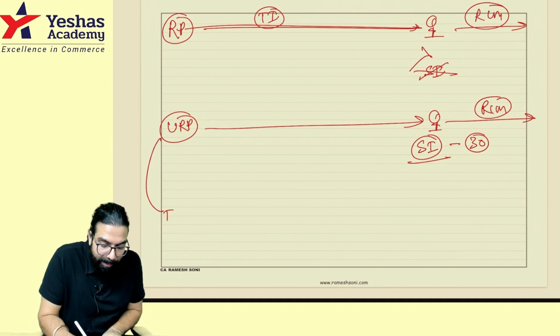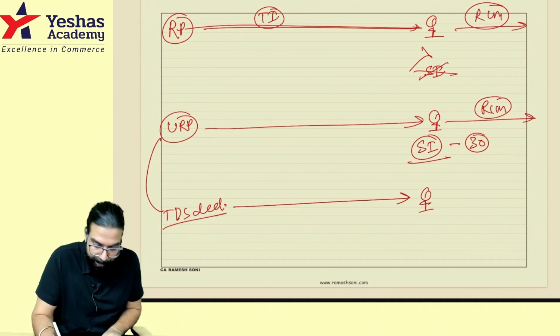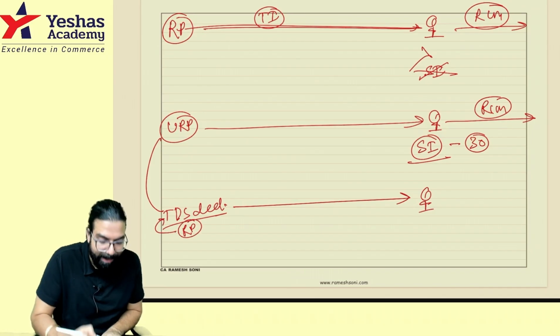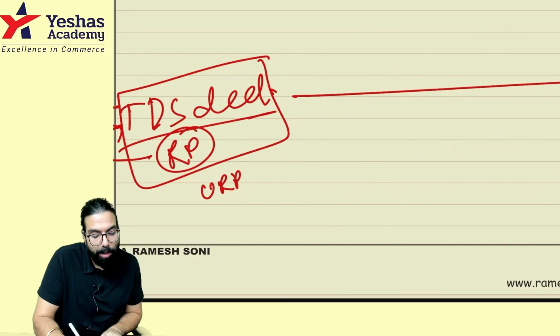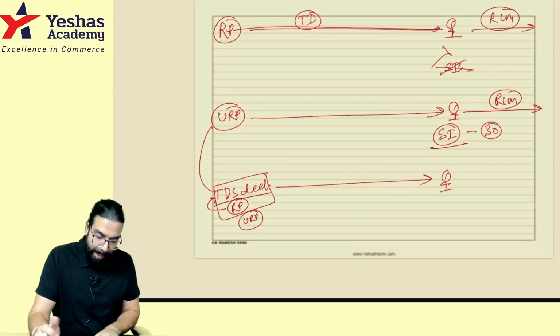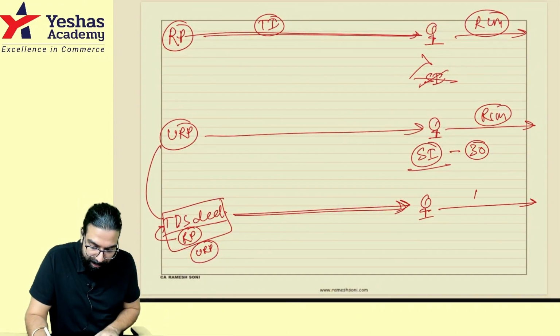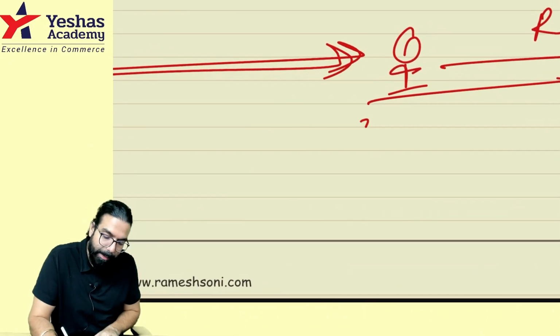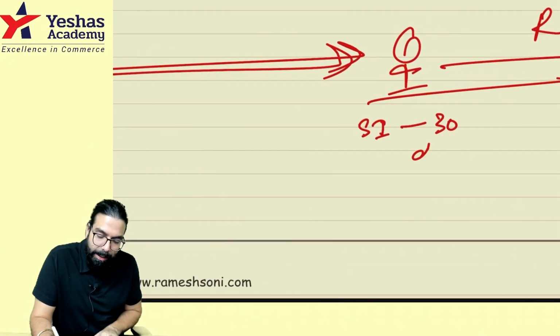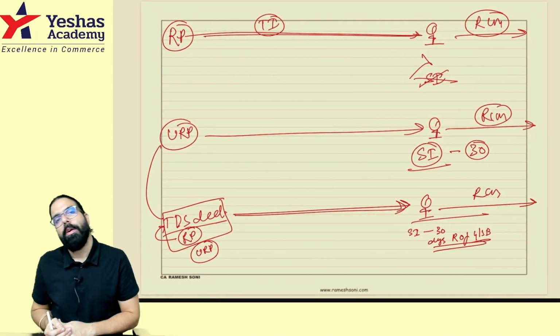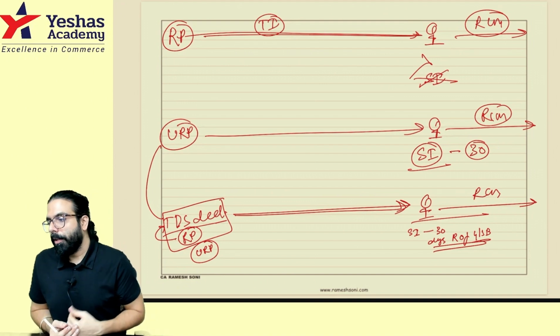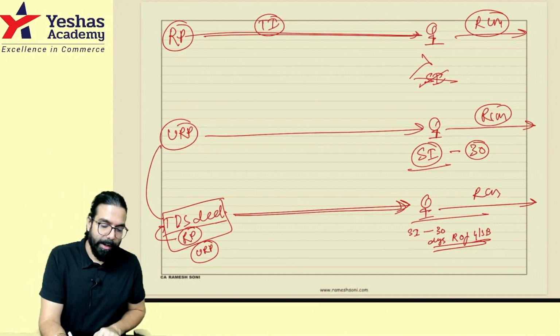Sir, what if there is a TDS deductor and he has given me a service? He is a registered person, sir, but registered as TDS deductor. Then, a person who is registered as TDS deductor is also called an unregistered person only. And when he gives me the service and I have to pay GST under RCM, I should again make the self invoice within 30 days from the receipt of goods, services, or both. Please remember this point. Is the point clear to all of you? Yes, sir. Clear. Chalo, let's go ahead.